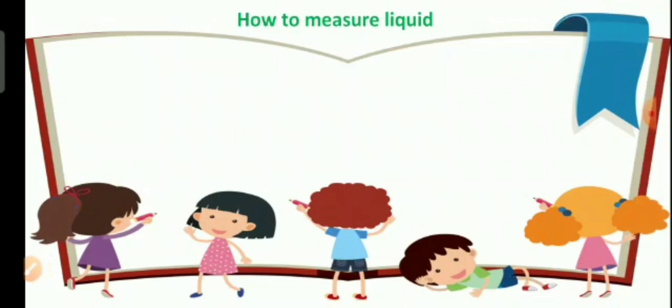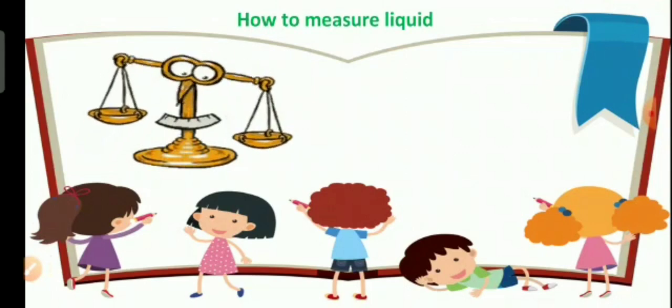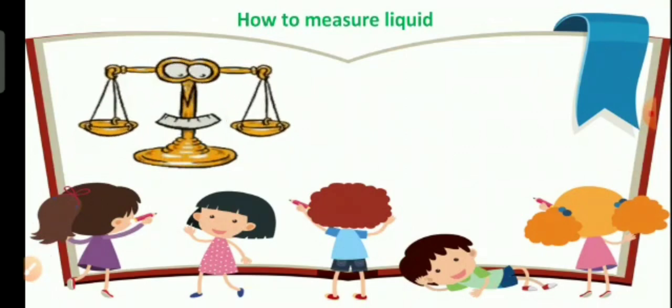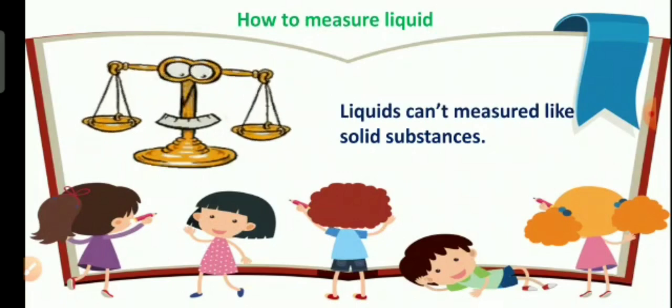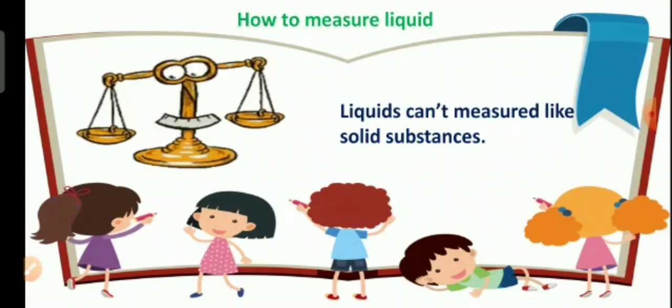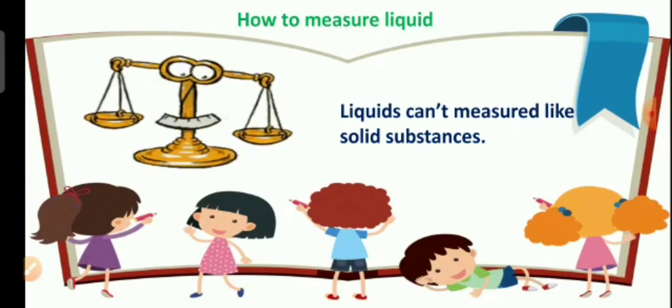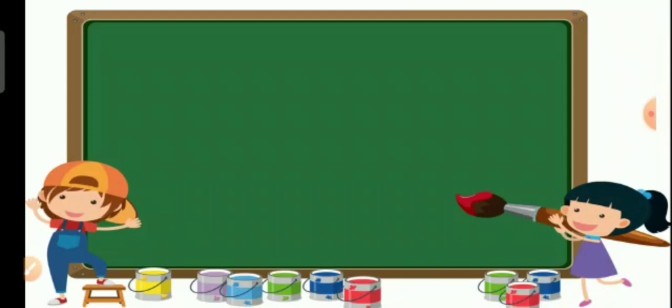But how can we measure a fixed quantity of any liquid? Can we measure liquids like solids in grams or kilograms using the weighing scale? No, because liquids can flow easily. Liquids cannot be measured like solid substances. We have to use containers to hold them, then only we can measure them. So instead of using a weighing scale, we use a container to measure liquids like oil, milk, petrol, etc.